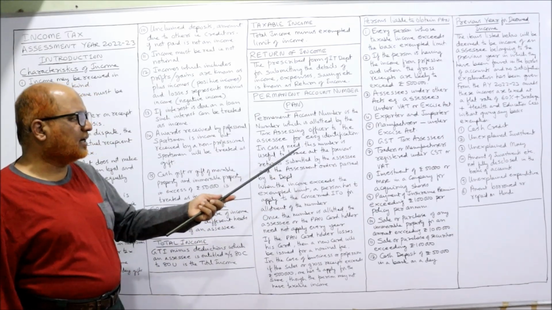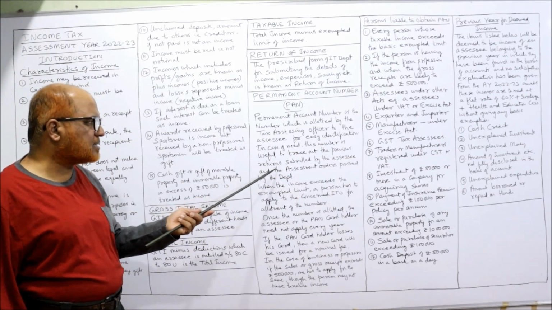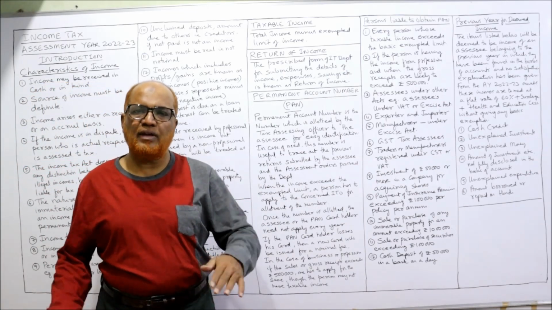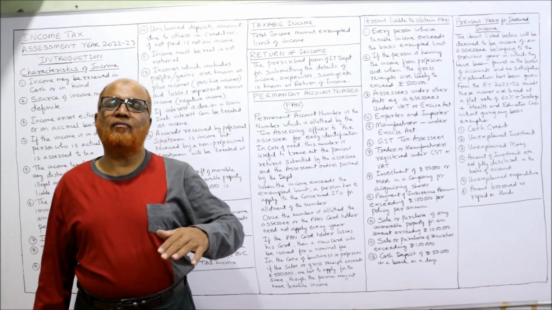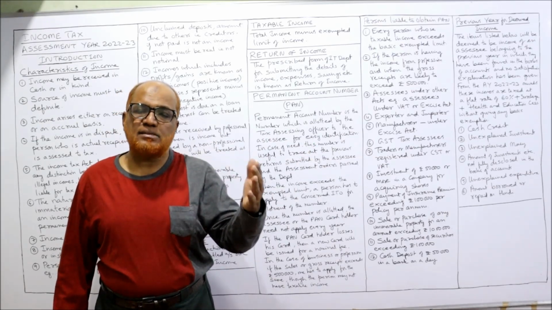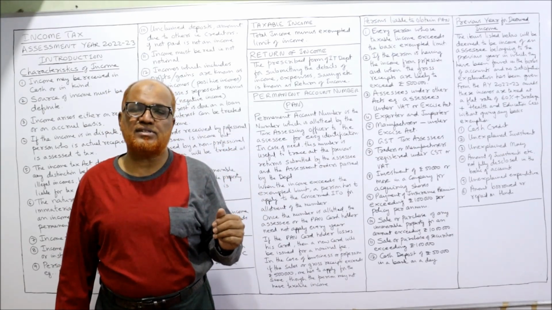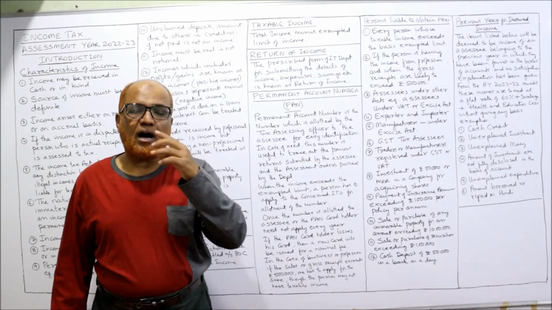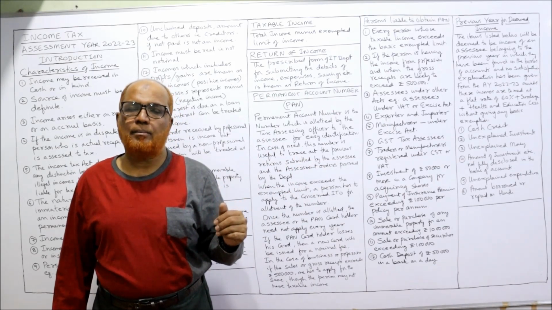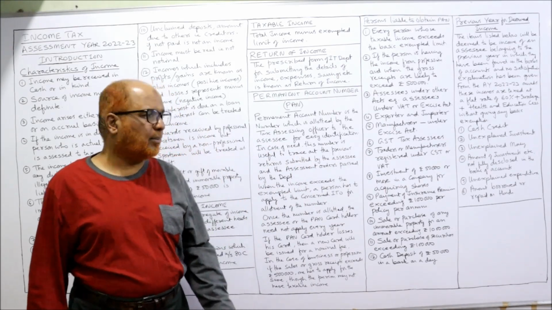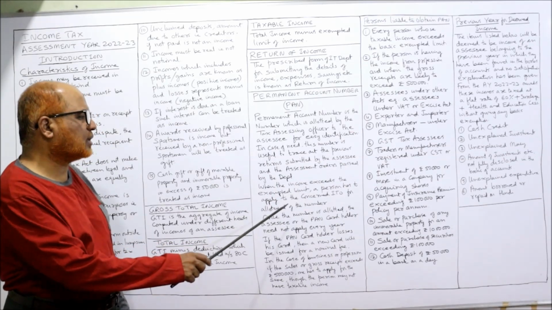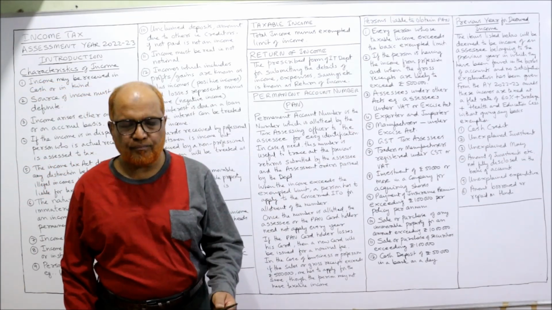And in case of need, this number is used to trace out the previous return submitted by SSC and the assessment order passed by the department. If in future we want to scrutinize the earlier returns or earlier assessment orders given by the assessing officer, then we can trace out the previous returns and assessment orders by using this identification number. Then when the income exceeds the exempted limit, a person has to apply to the concerned ITO for allotment of PAN.